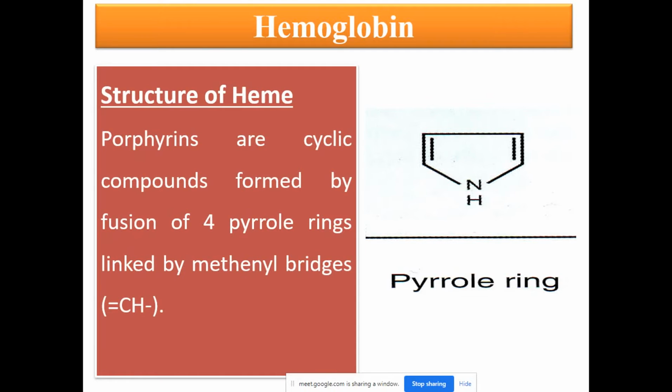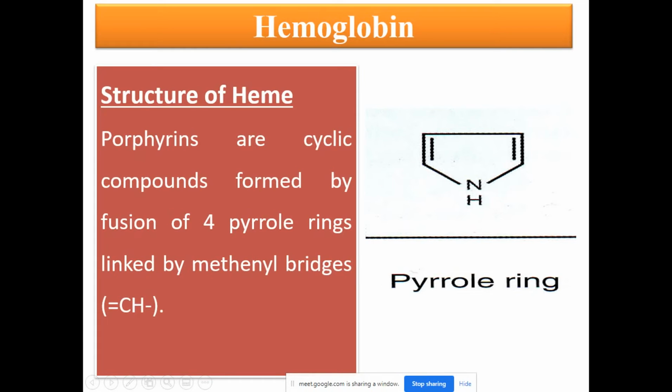So see the structure of hemoglobin or heme. A clear-cut explanation about the structure of heme is given in the following slides. The porphyrins are cyclic compounds formed by the fusion of 4 pyrrole rings. I told you that heme consists of a protoporphyrin ring. So this porphyrin ring is formed by the fusion of 4 pyrrole rings.